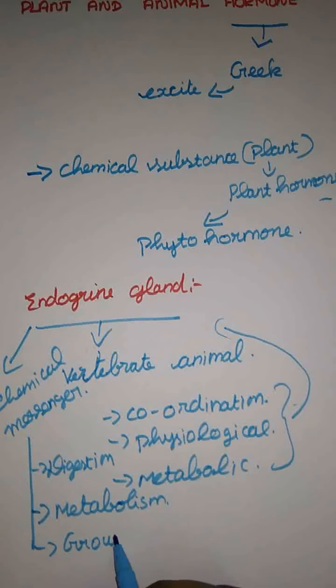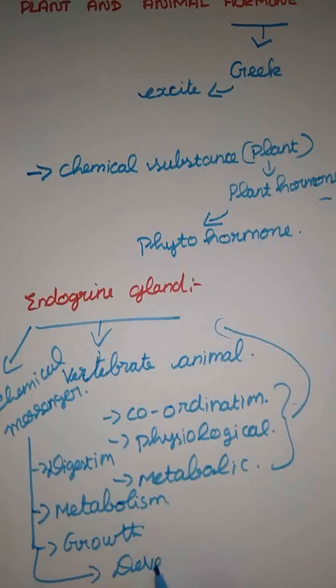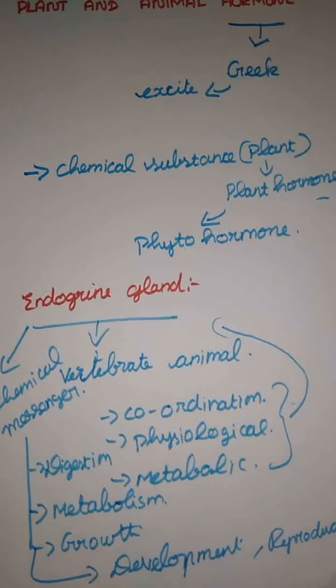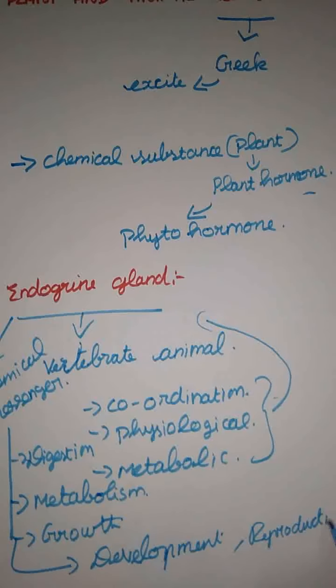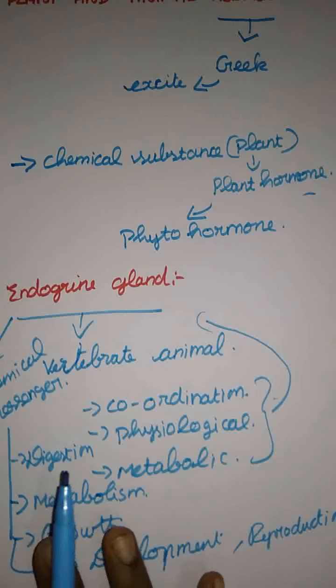And next one is development. Growth is different from development. Growth is body growth and development is mental maturity. And next one is reproduction. These are all the major activities controlled by the hormones. This is the endocrine glands.